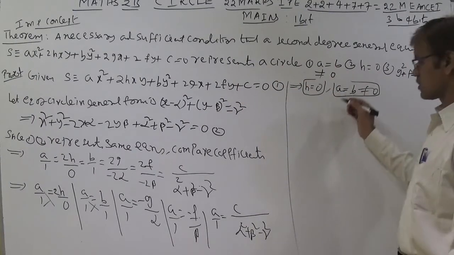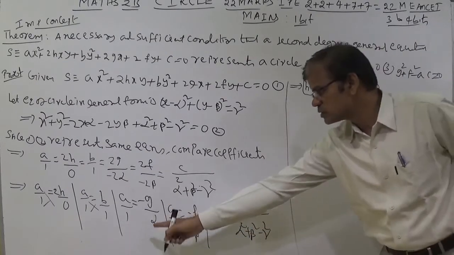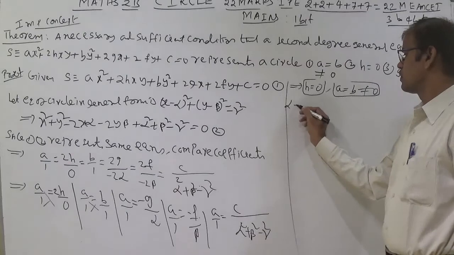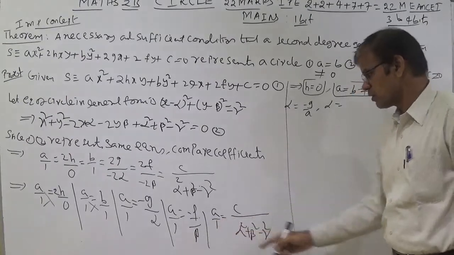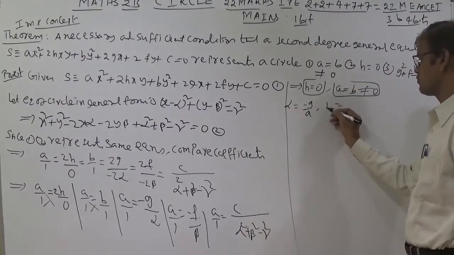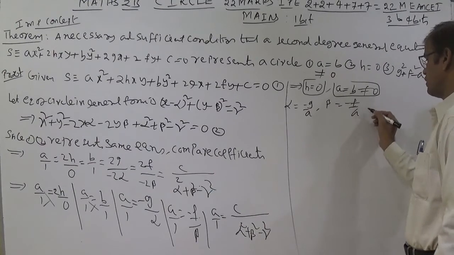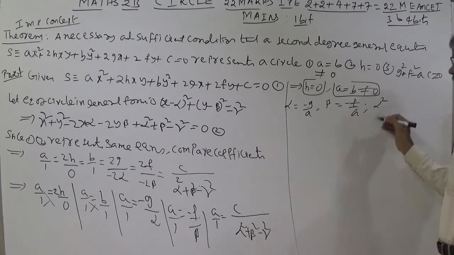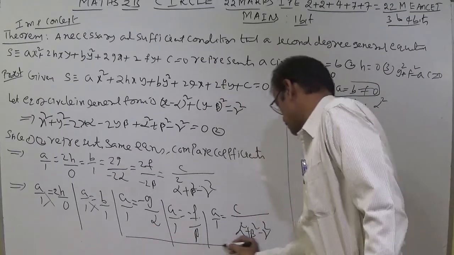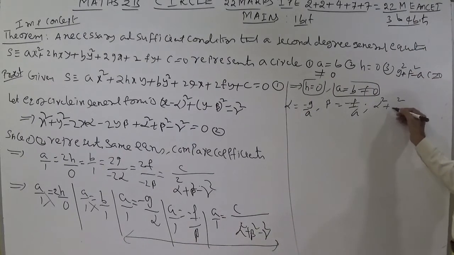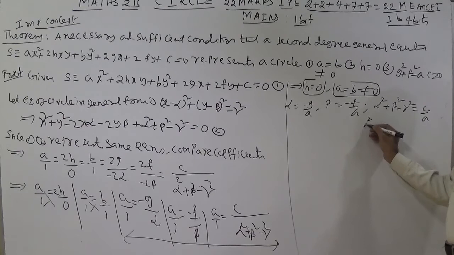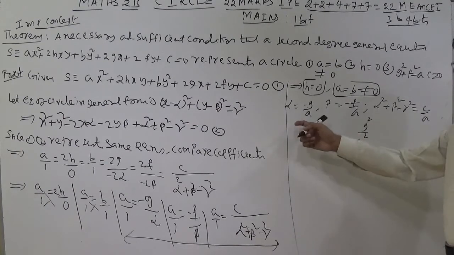Now let us discuss the third condition. Using a by 1 is equal to minus g by alpha, you can write alpha is equal to minus g by a. Later, for this one, you can write beta is equal to minus f by b. Sorry, minus f by a only. Beta is equal to minus f by a. Using these three terms, I am writing alpha square plus beta square minus r square is equal to c by a. So instead of alpha, you can write g square by a square, because alpha is minus g by a.